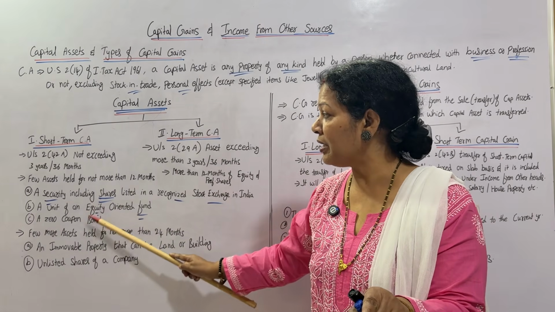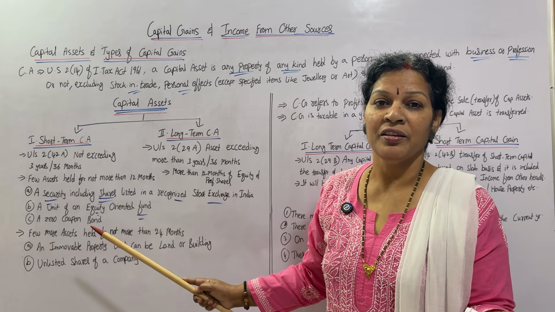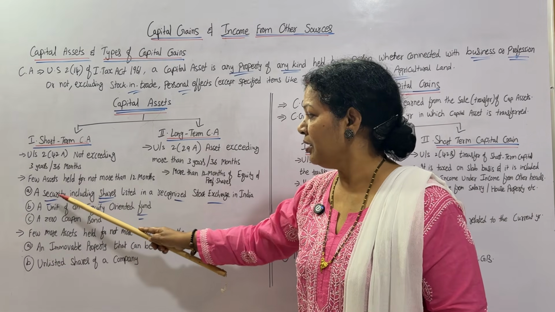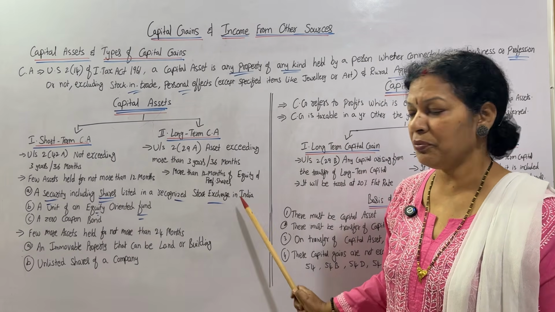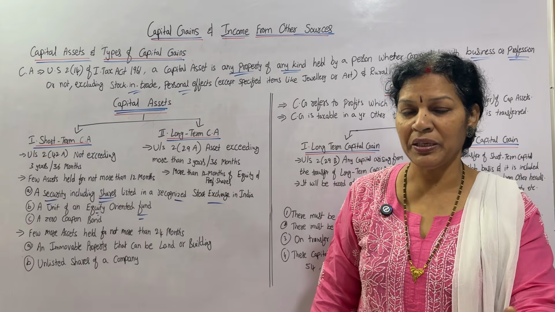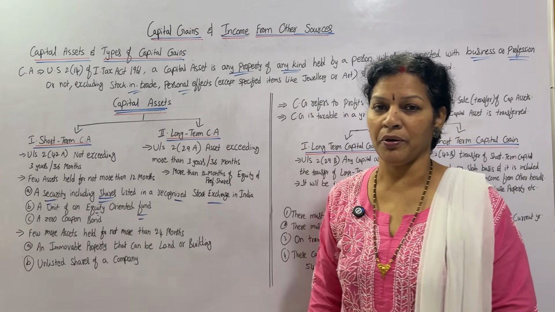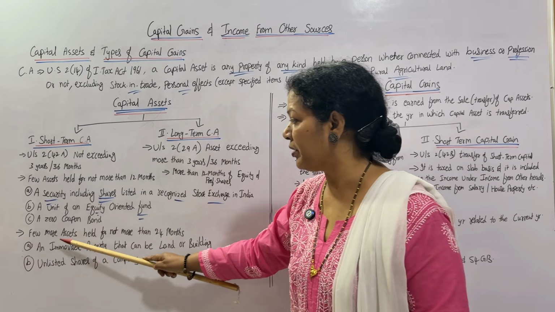If these 3 points are held under 12 months, then it is considered a capital asset. What are the 3? A security including shares listed on a recognized stock exchange of India. Next, a unit of equity oriented fund. The fund should be equity oriented. And the third one is a zero coupon bond. Three points. And you must also understand another important point.